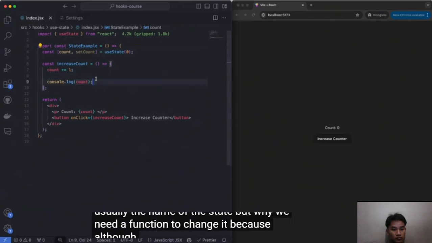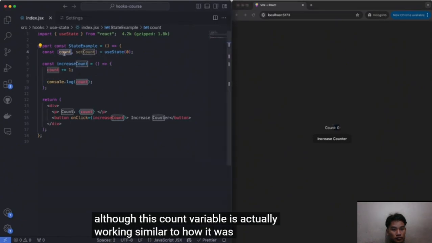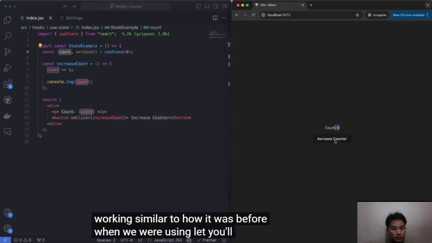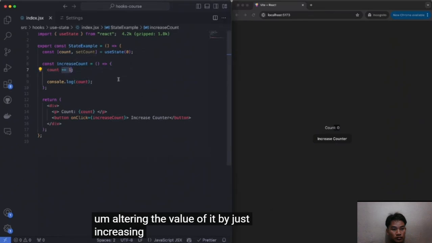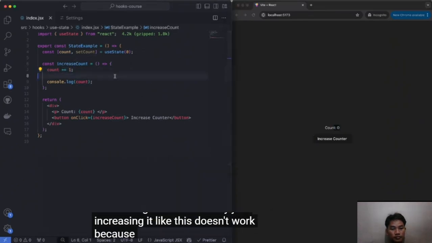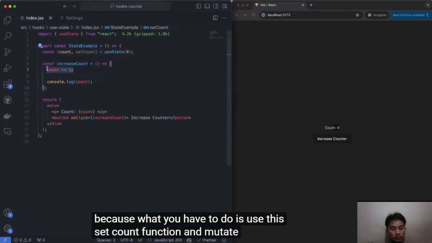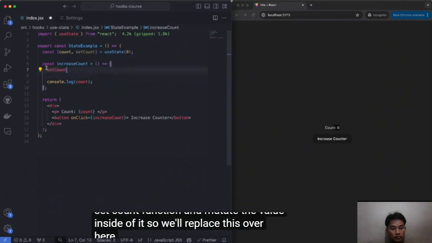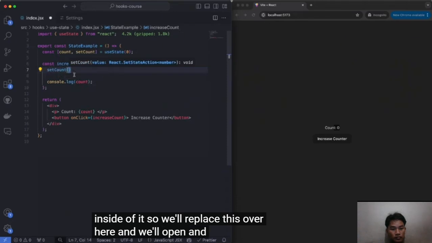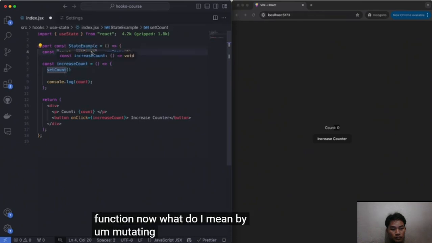Because although this count variable is actually working similar to how it was before when we were using let, you'll see that altering the value of it by just increasing it like this doesn't work, because what you have to do is use this set count function and mutate the value inside of it. So we'll replace this over here and we'll open and close parentheses to call this set count function. Now what do I mean by mutating this value?